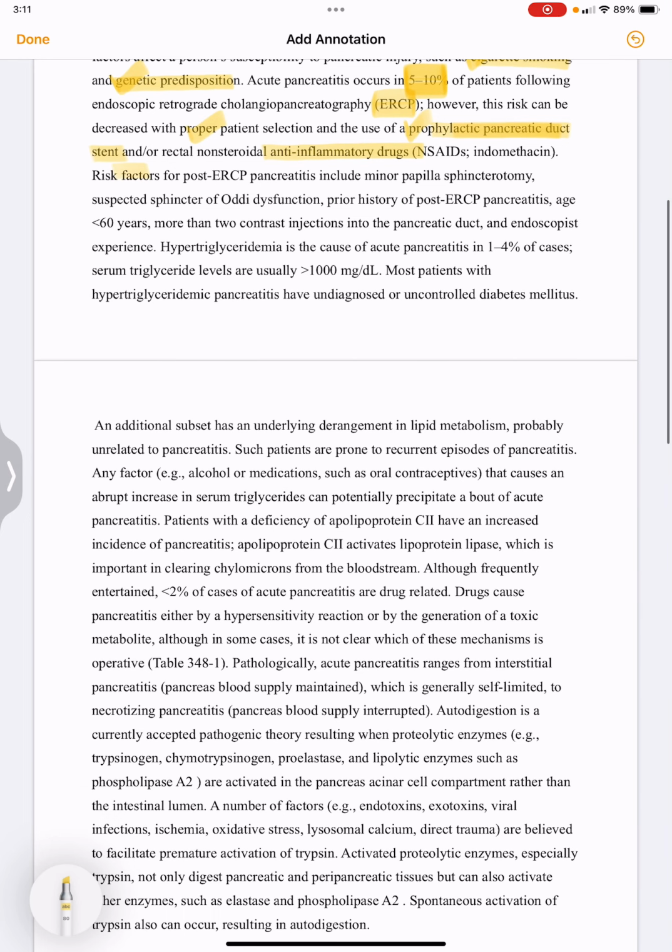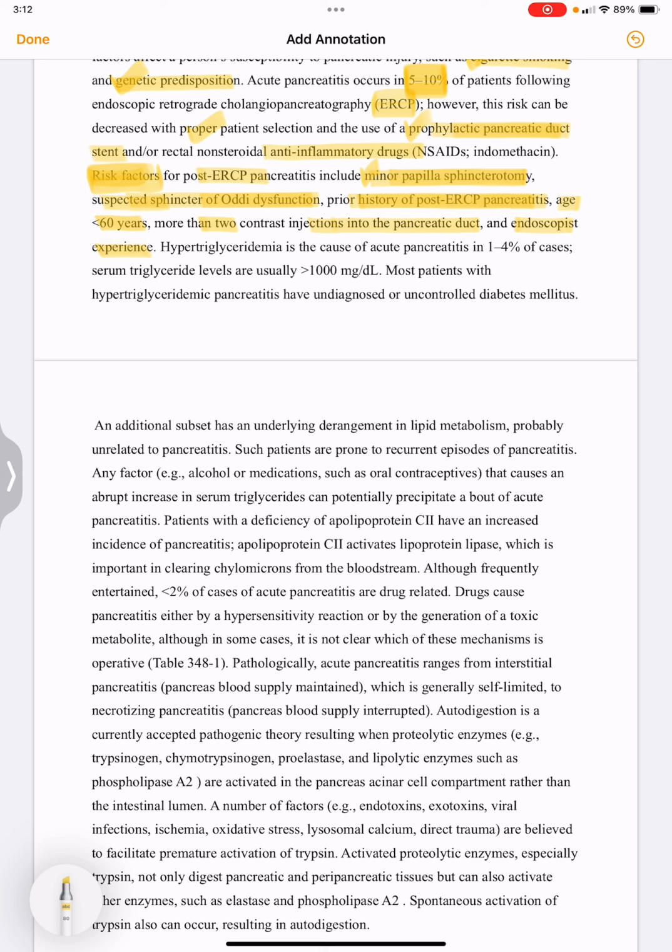So, what are the risk factors for post-ERCP pancreatitis? The risk factors include minor papilla sphincterotomy, suspected sphincter of Oddi dysfunction, prior history of post-ERCP pancreatitis, age less than 60 years, more than 2 contrast injections into the pancreatic duct, and endoscopist experience.